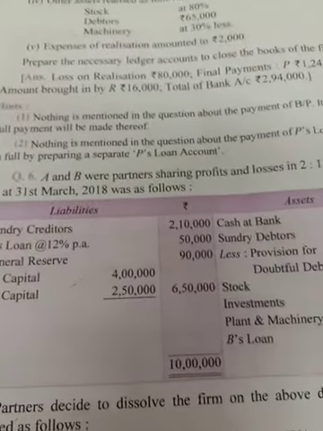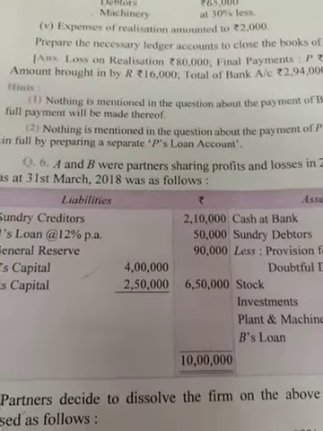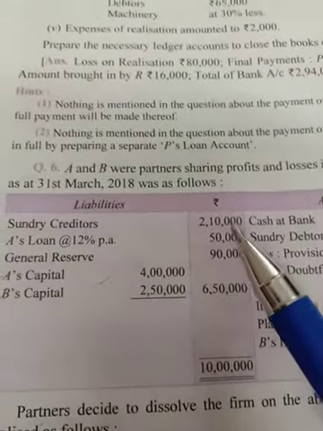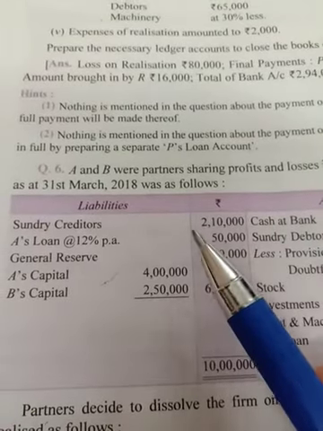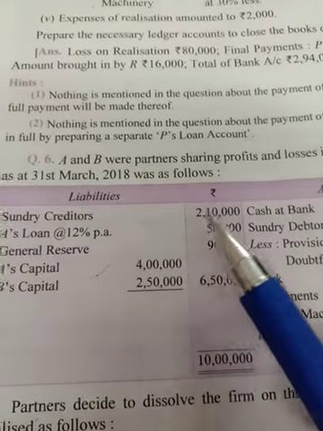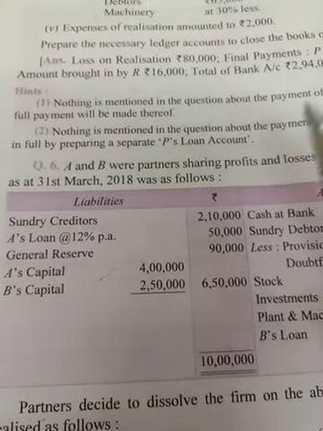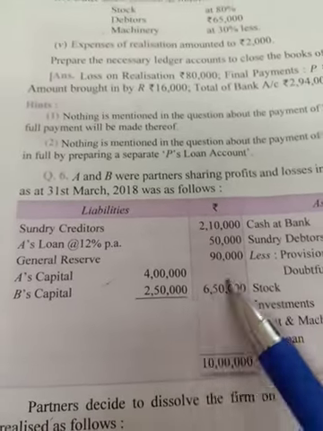Now in the sixth question, A and B are partners sharing profit 2:1. Their balance sheet is as follows: 31st March 2018. Sundry creditors, you have to transfer to the realization account. A's loan account, so that is a partner. If A's capital account has a debit balance, then you have to transfer A's loan account to the capital account. Otherwise, you have to make a separate account. General reserve is to be distributed among all the partners. A's and B's capital are both given on the liability side.